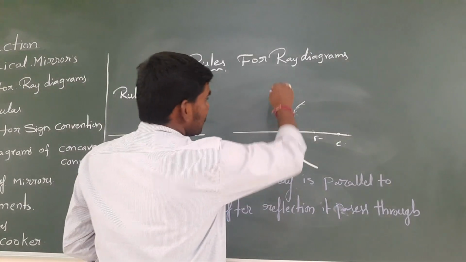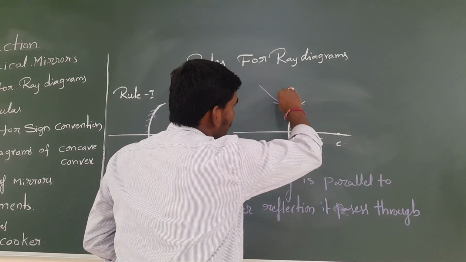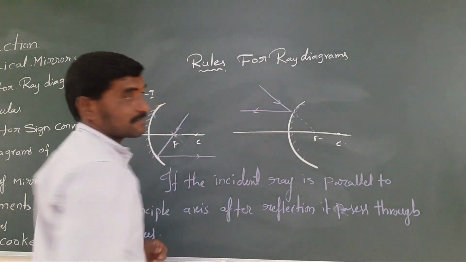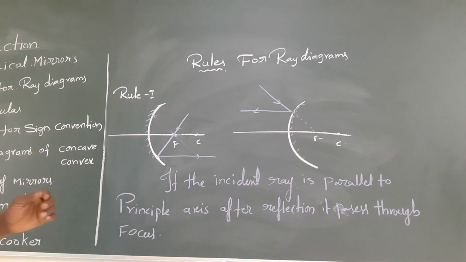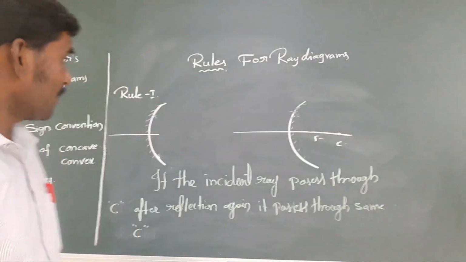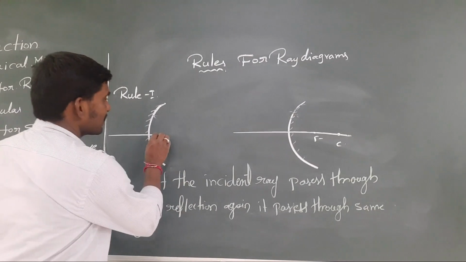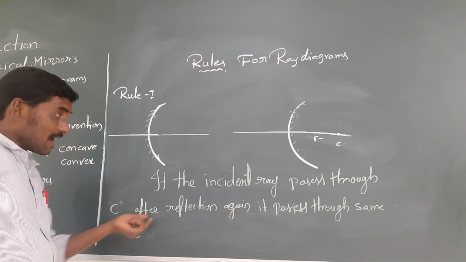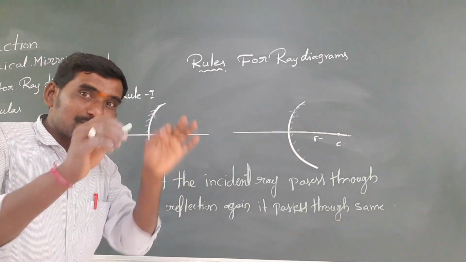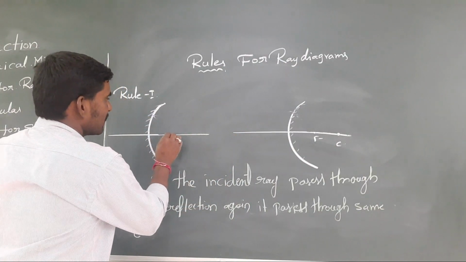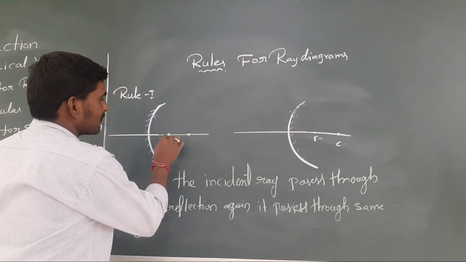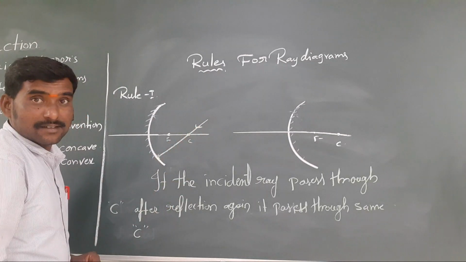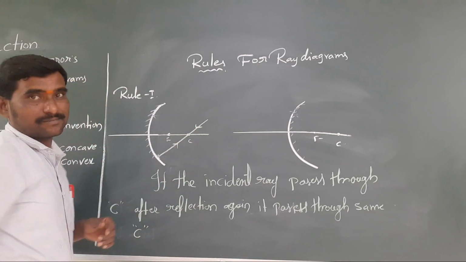In the same sense, if it appears to pass through the focus like this, going toward the focus, then it should be parallel to the principal axis. Very simple. Now the third rule. If the incident light ray passes through C, the center of curvature, after reflection it again passes through the same center of curvature. See, this is F, this is C. If the incident light ray goes like this through C, again after reflection it goes through C.